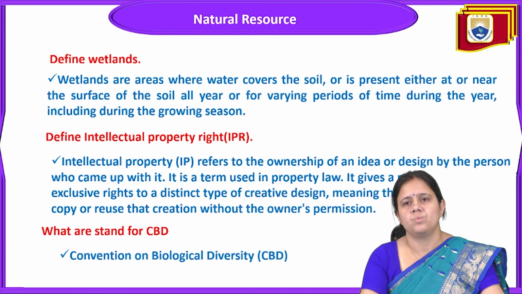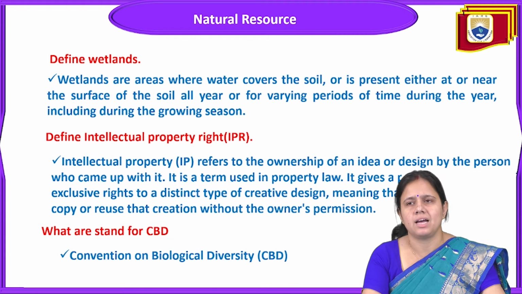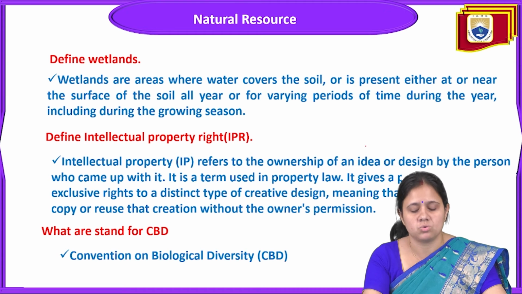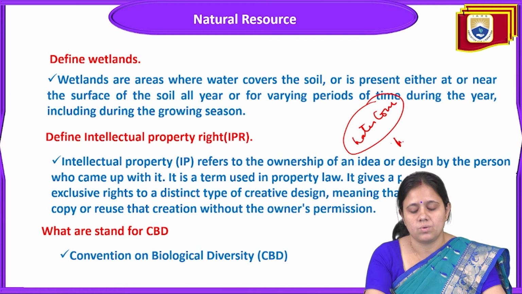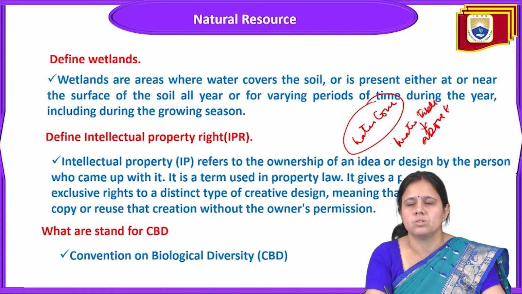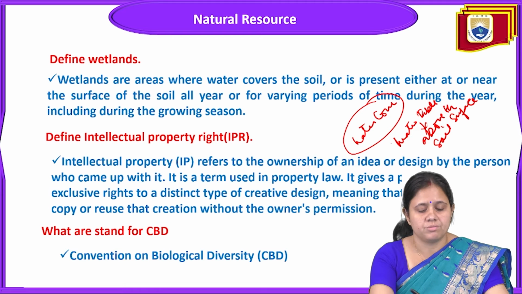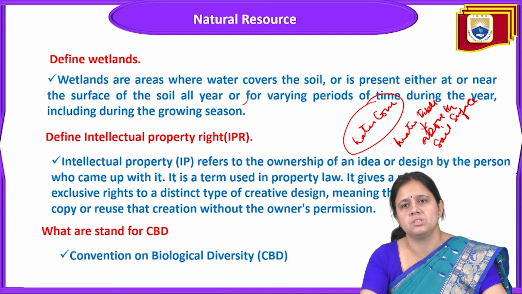Define the term wetlands. Wetland can be defined as an area where water covers the soil or is present either at or near the surface of the soil all year or for varying periods of time during the year, including during the growing season only. Wetland is nothing but water covering the soil. Water covering the soil means the water table will come above the soil surface, and that is called a wetland.